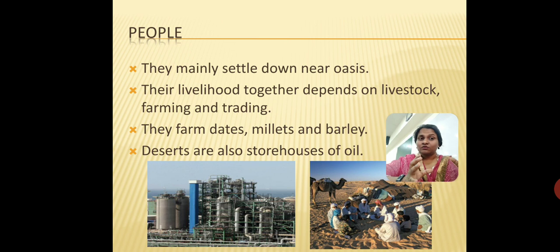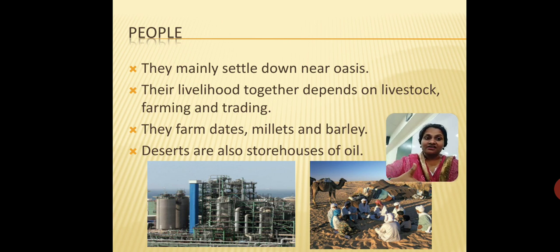Apart from that, where there is water, you can have some farms. So they can be farming, and they can be trading. And what do they grow in their farms? They grow millets, barley, and dates. So these are the main sources of income and survival for the people in the deserts. So what do they farm? They mainly farm dates, millets, and barley.